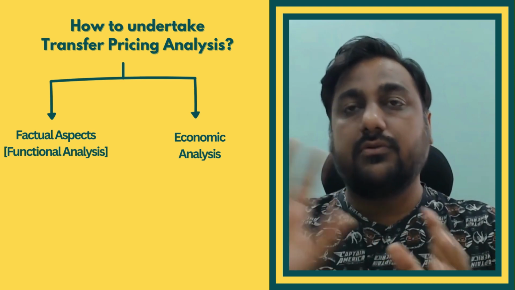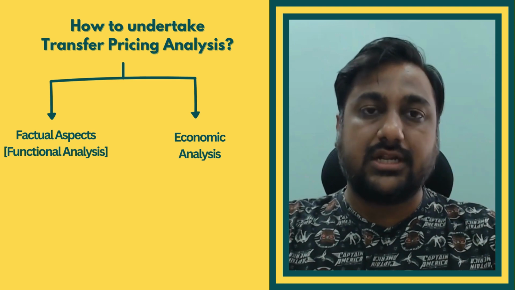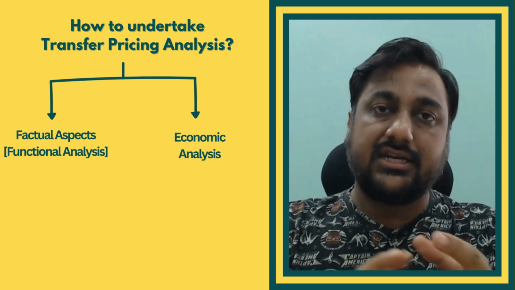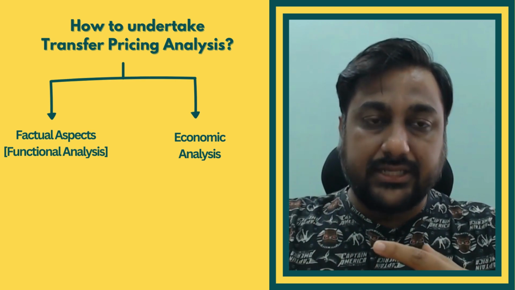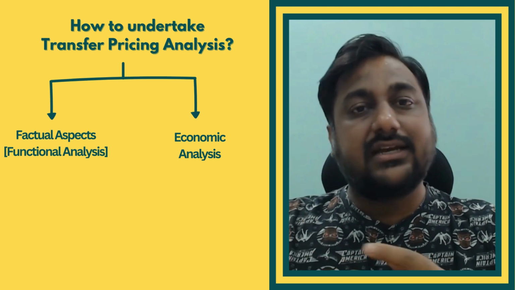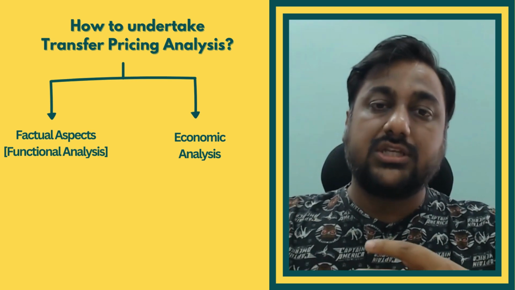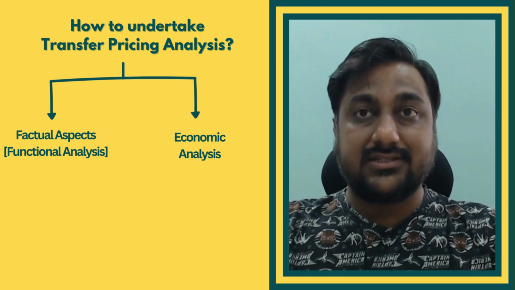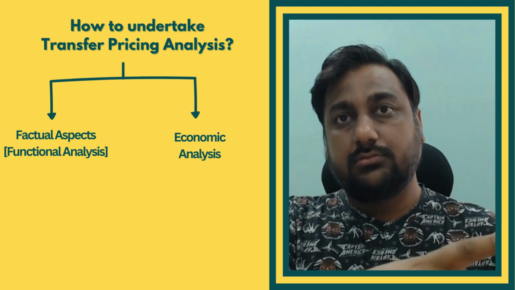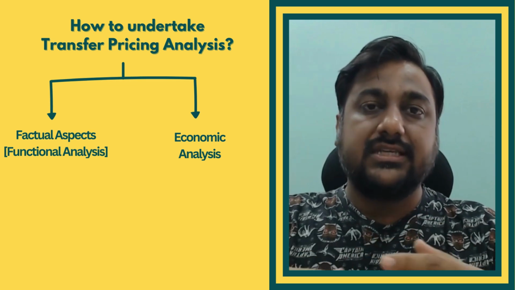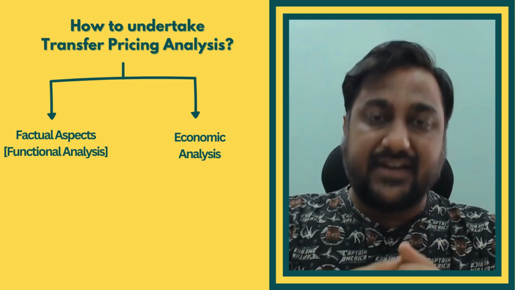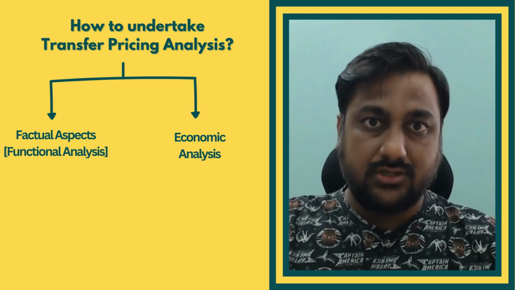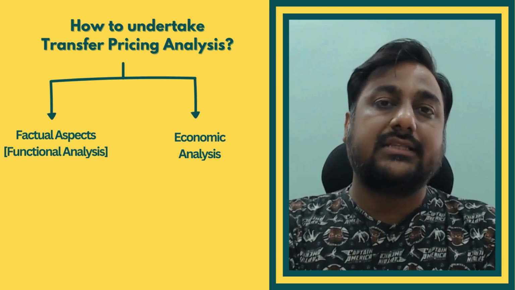So this is how it works. The first part is where you undertake the actual analysis as functional analysis. And the second part is that you understand the economic analysis of that transaction. That is, what is the degree of comparability of that transaction with the third party transaction? Are any adjustments required to be made or not? Or what are the sources from where you can get the comparable data? So this is how you undertake the economic analysis. And when both these processes are over, then you can conclude on your findings, that is, whether the transaction has been undertaken at an arm's length value or not. So this is how you have to undertake the entire TP analysis.